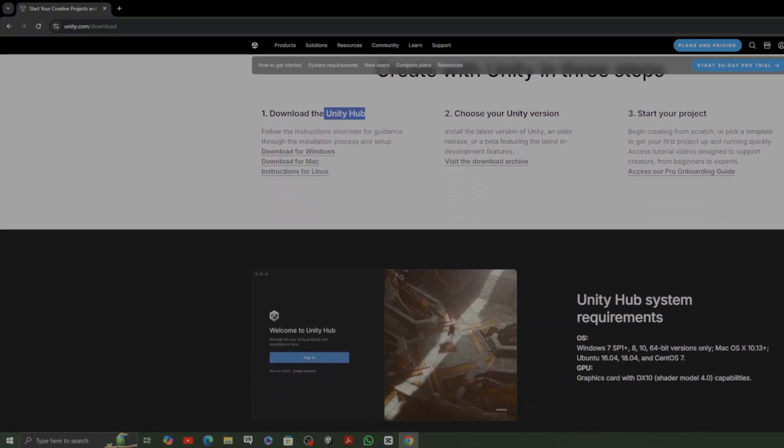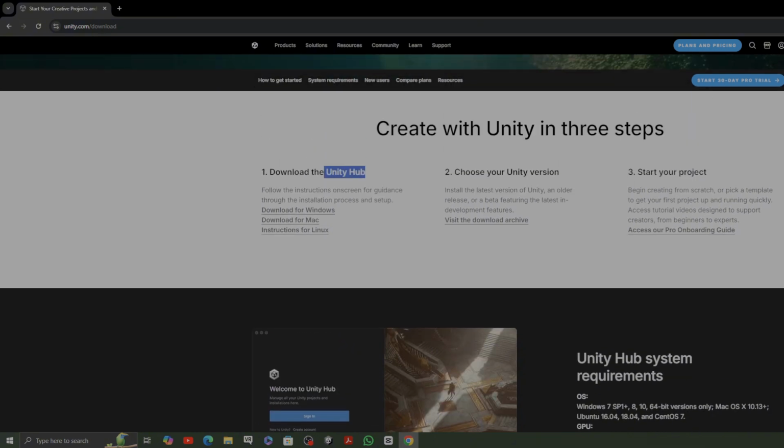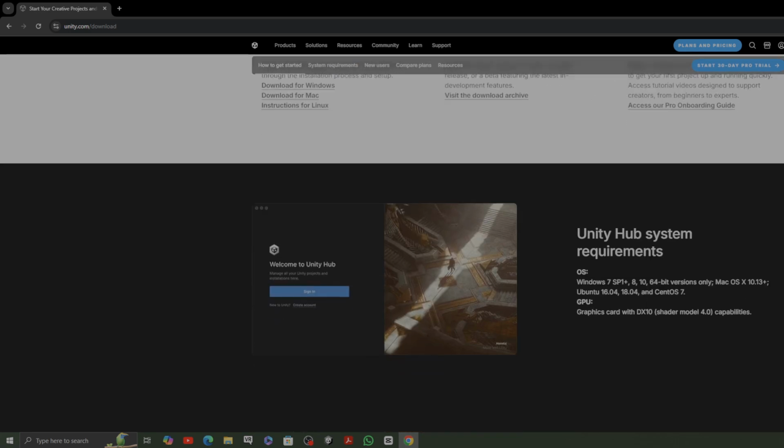In terms of the system, Unity is a fairly lightweight game engine that can run on most computers. I've used an i5 with Unity. I've also used a MacBook Air with Unity, and it worked very nicely. There were no problems, no headaches. It was just smooth and doing its own thing.